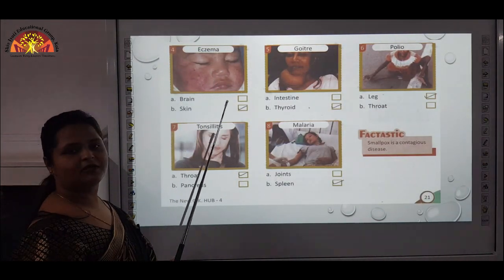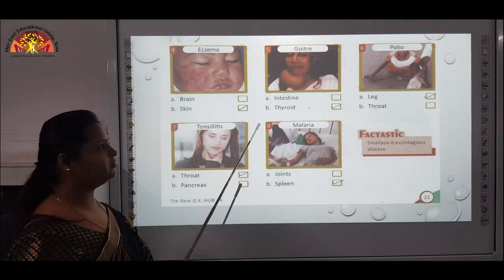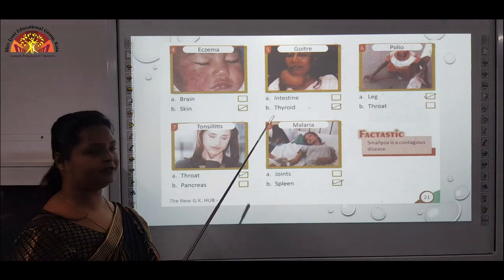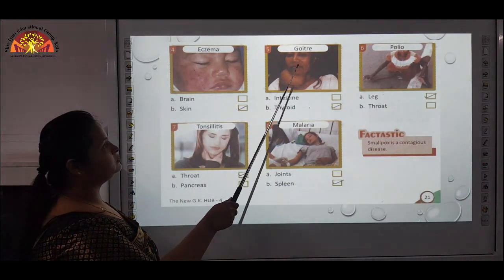Next, fourth one is eczema. Eczema is generally caused on the skin. Irritation, itching, such kinds of things are there, and you get red patches when you get eczema. That happens on the skin.